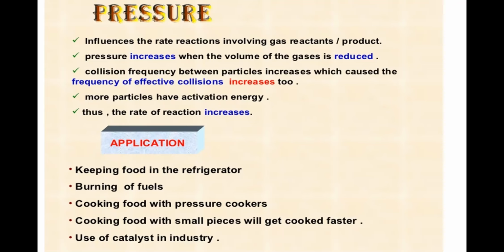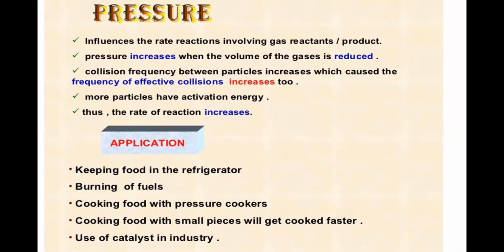What do you mean by rate of reaction? Rate of reaction is the speed at which the reactants are converted to the products. Before that, we have to discuss the collision theory. We know about the collision theory, effective collision, and activation energy. We know how the rate depends on activation energy, on the collision, and on the collision frequency. We know that collision frequency is the number of molecules collided in the particles.